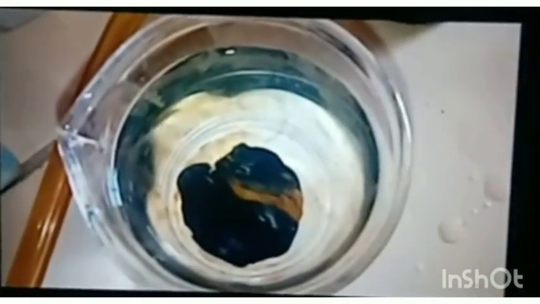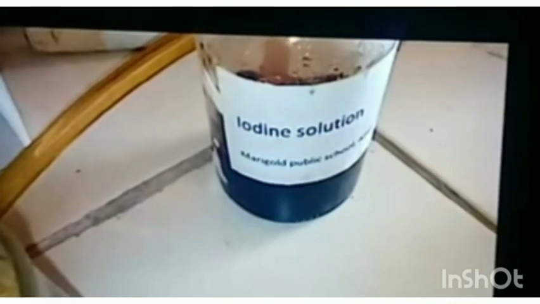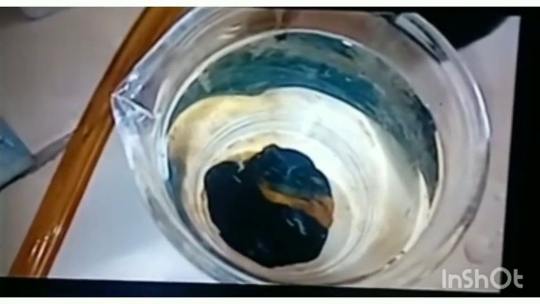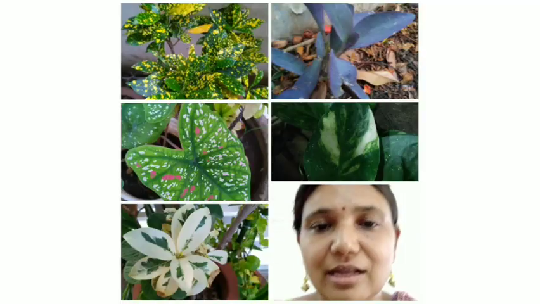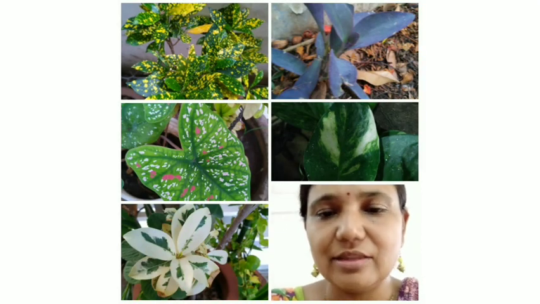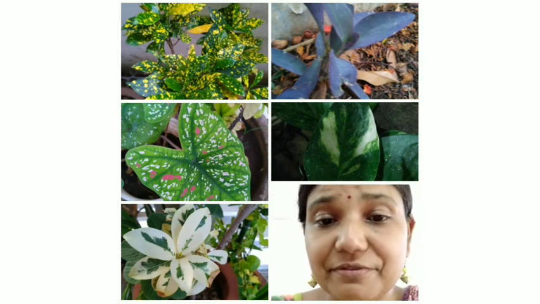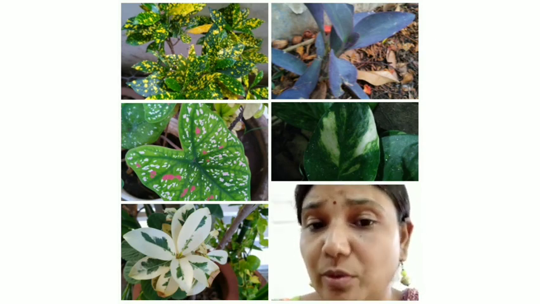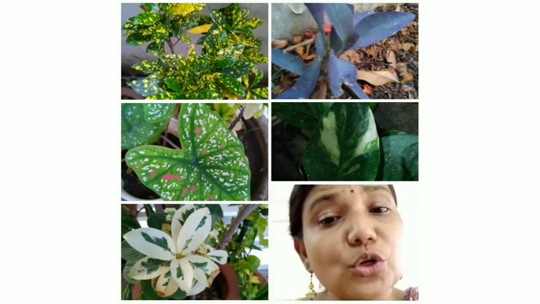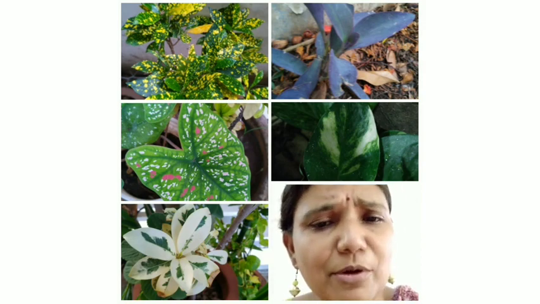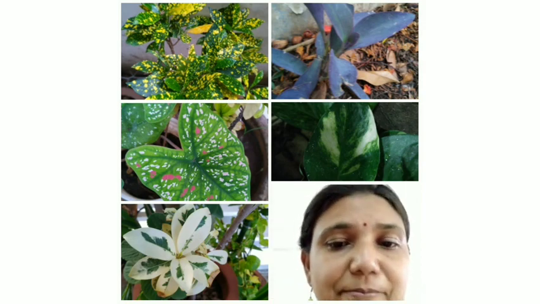The part of the leaf which is green in color turns bluish black, and the part which is not green does not appear bluish black. And that's how we can say chlorophyll is necessary for photosynthesis. Children, you can see the variegated leaf and the leaf with no green color. It's purple in color, right? Do you think they are able to do photosynthesis?